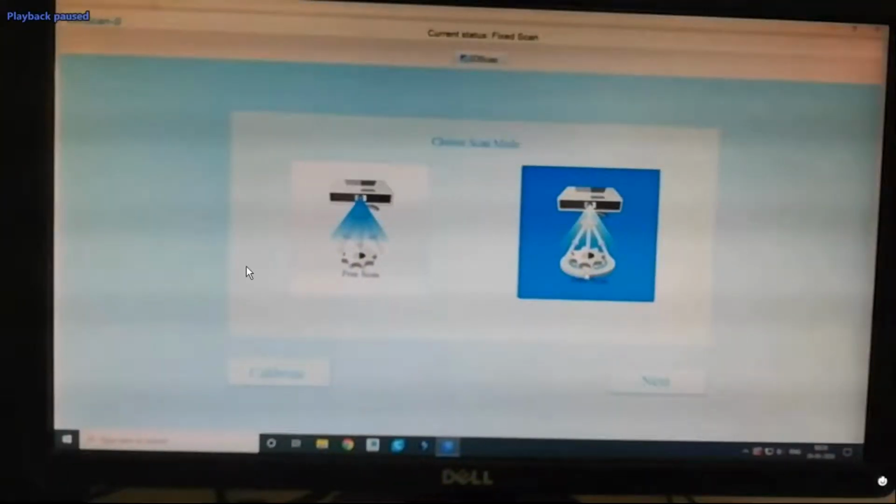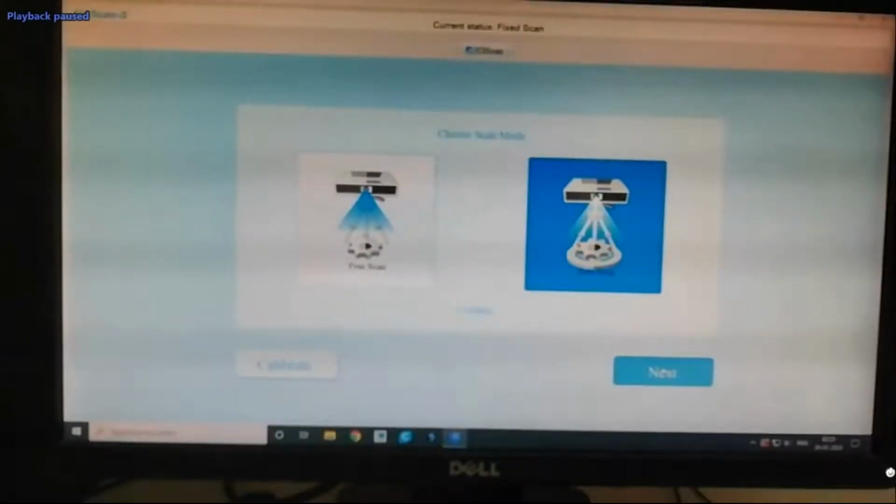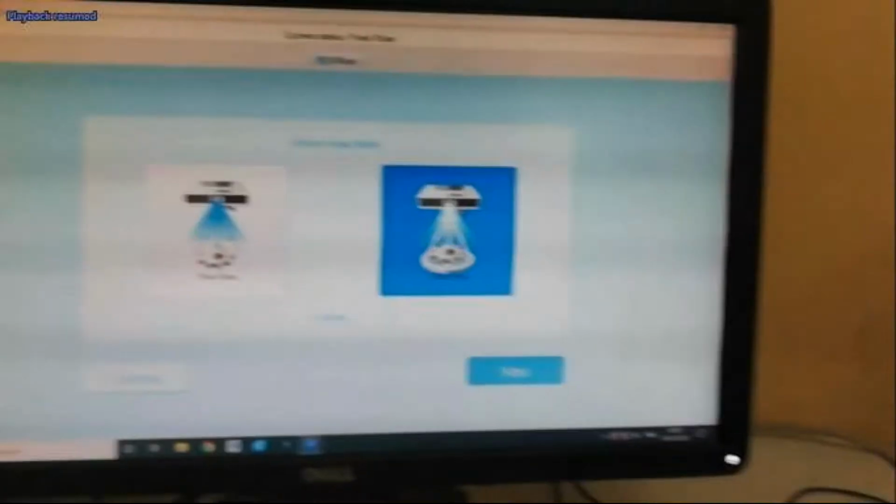What is the difference between this one and this one? This one won't rotate, so we can take only one face. This one will rotate, and that's why we are choosing this one. If you put an object there, it will take only the front face. We can't capture the full 360 degrees.